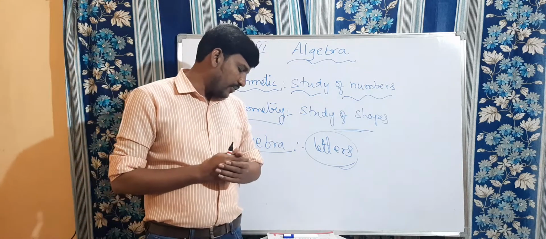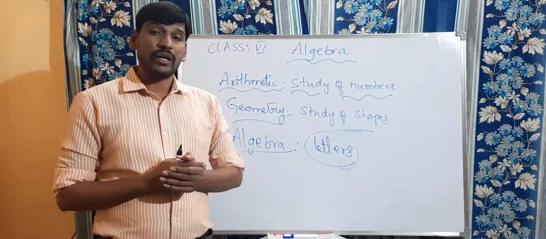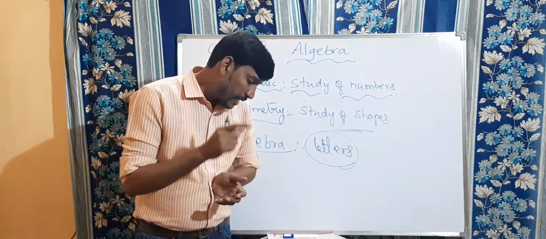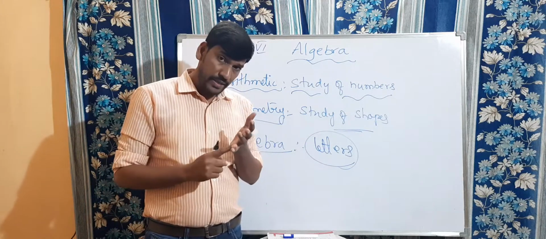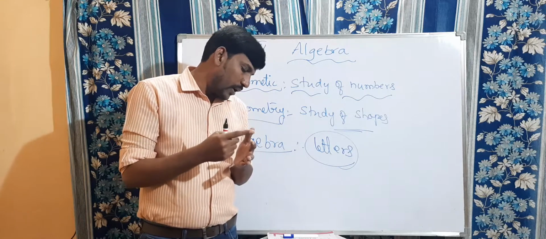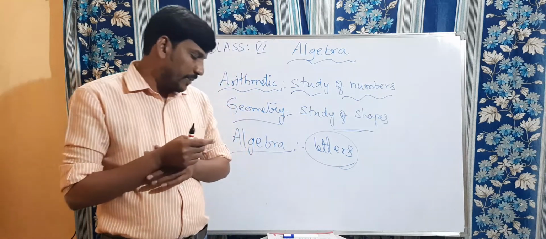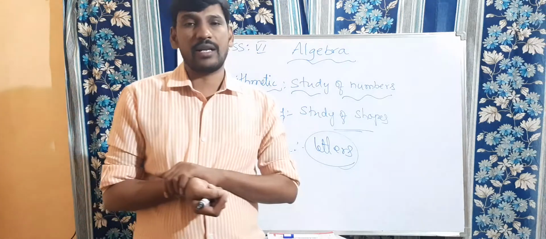Since letters stand for numbers, operations can be performed on them as on numbers. This leads to the study of algebraic expressions and their properties.